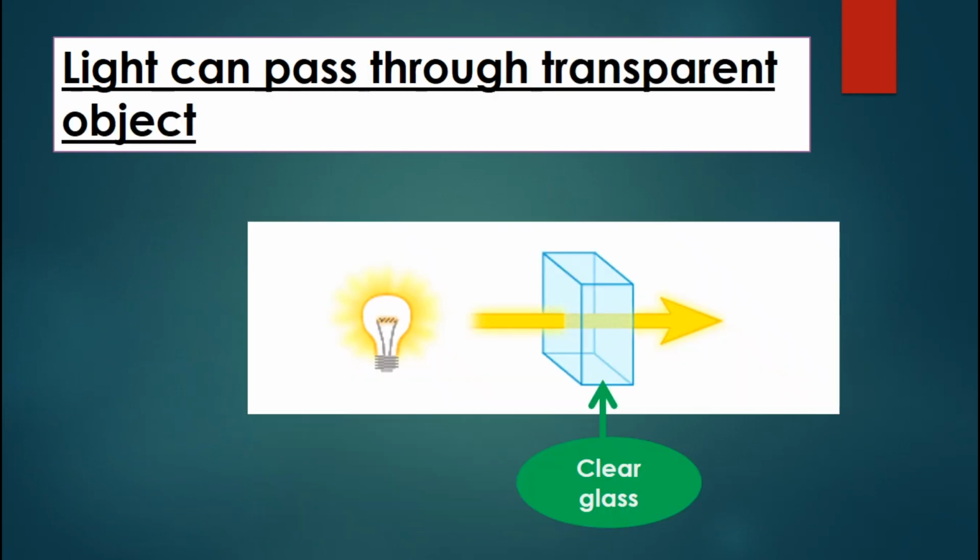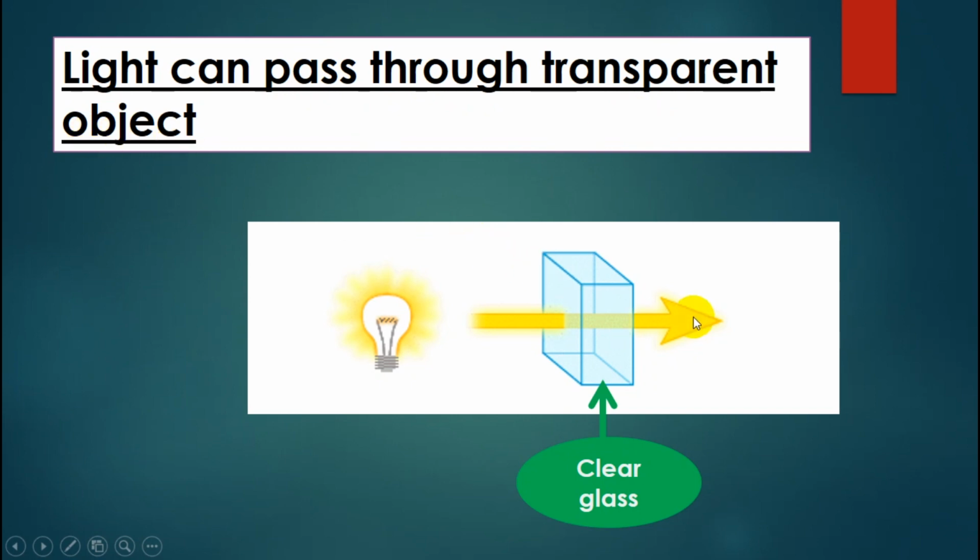Next, light can pass through transparent objects. For example, if we put clear glass between the light source and the eye, the light can still pass through it, because light has the ability to pass through transparent objects.